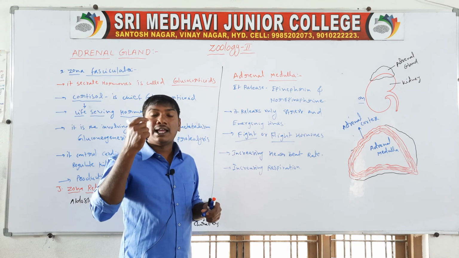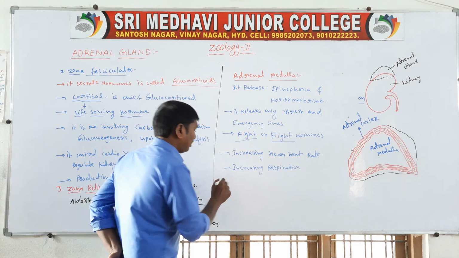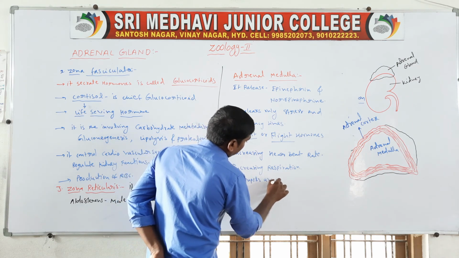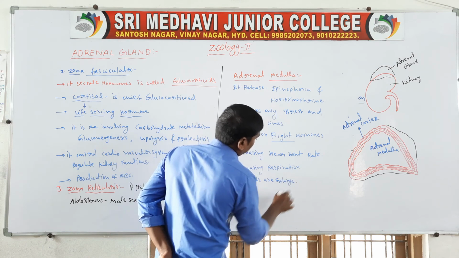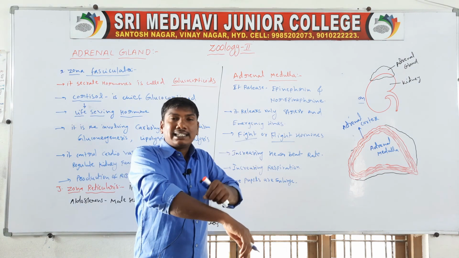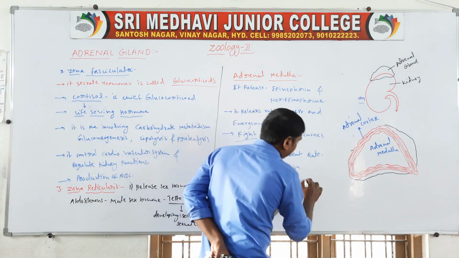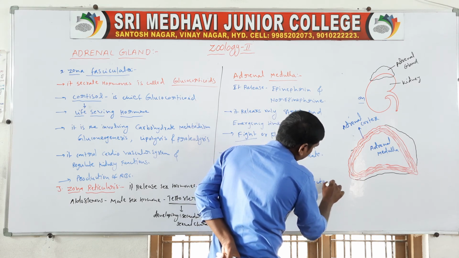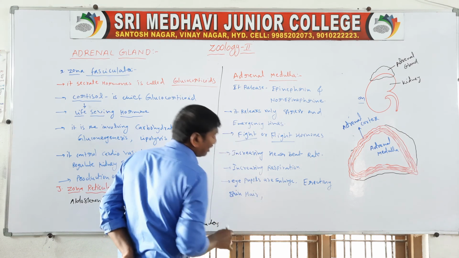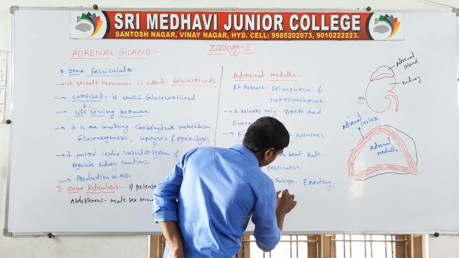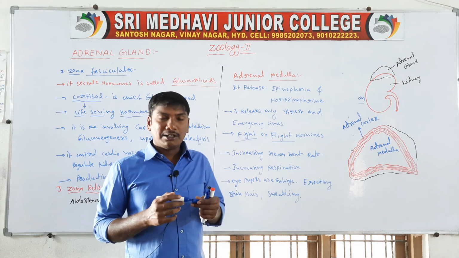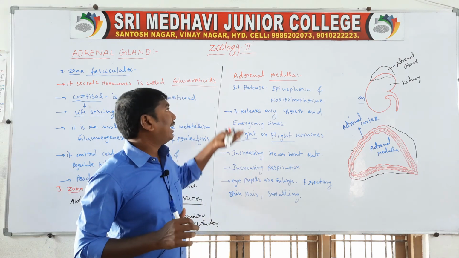At the time of release of these hormones, the eye pupils are enlarged. Next, the skin hair is erected, there is sweating, and the bronchi are increased. So those are the adrenal medulla hormones.